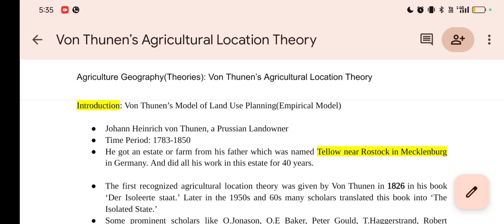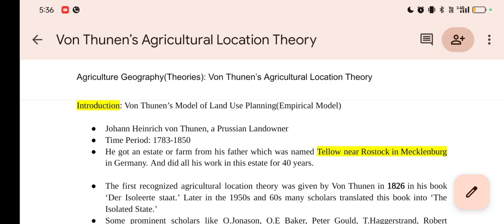It is also known as the von Thunen's model of land use planning, which is an empirical model. It is based on real world experiences. His full name was Johann Heinrich von Thunen. He was a Prussian landowner. Prussia is present day Germany. His time period was 1783 to 1850, so he lived for approximately 67 years.